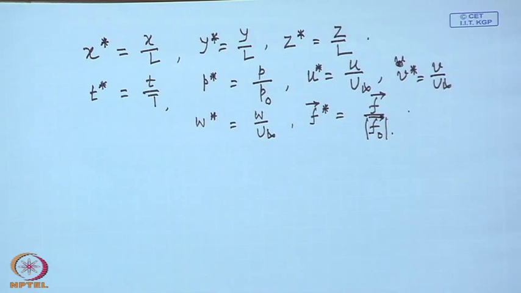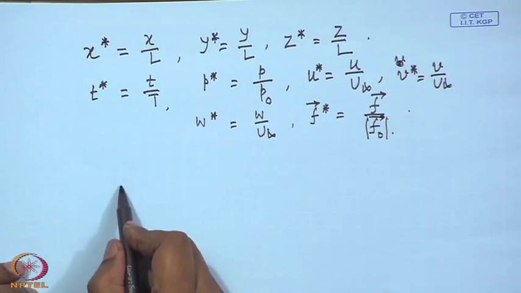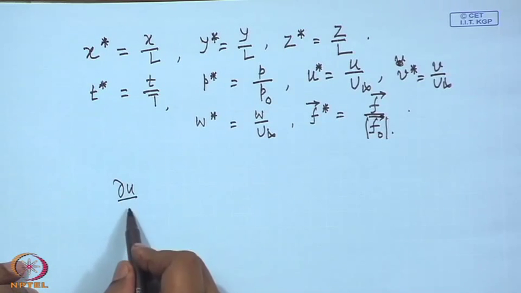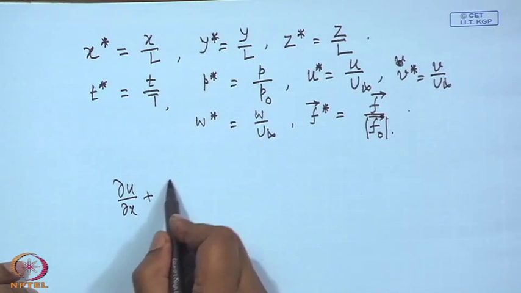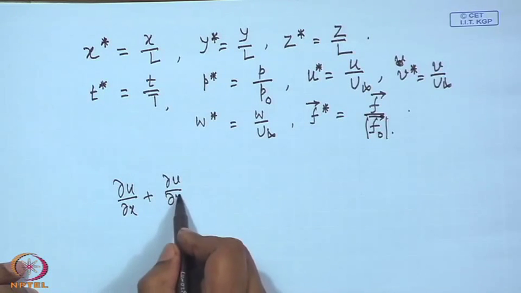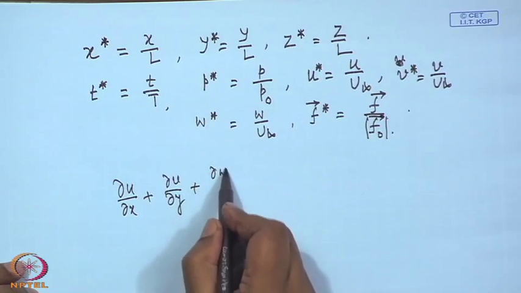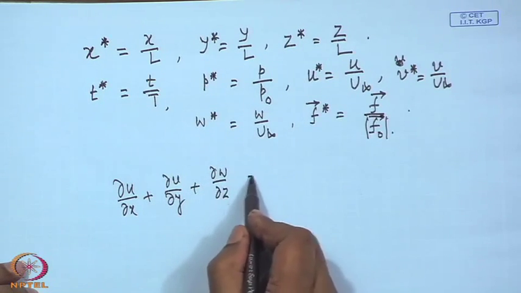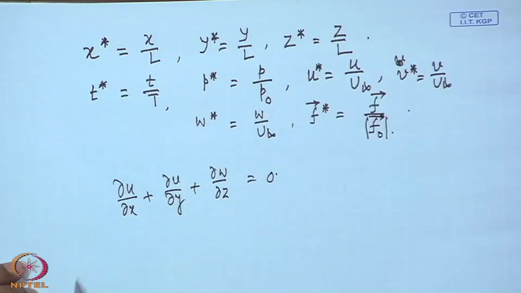Now, let us see what happens to the equation with this non-dimensionalization. Let us start with the continuity equation. Our continuity equation is du dx plus dv dy plus dw dz equal to 0. What will happen to it?